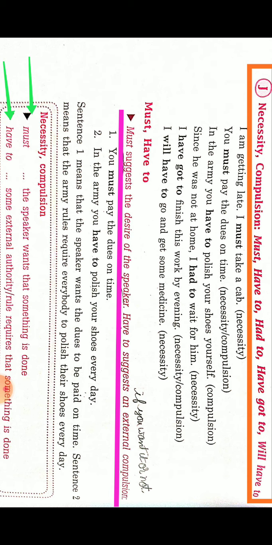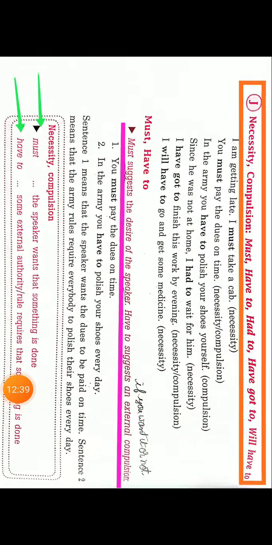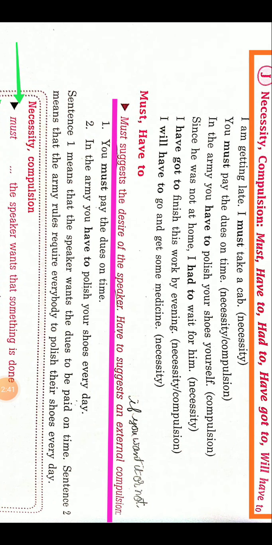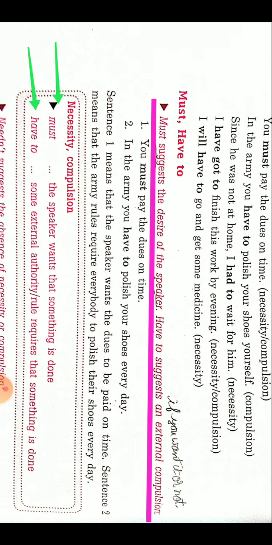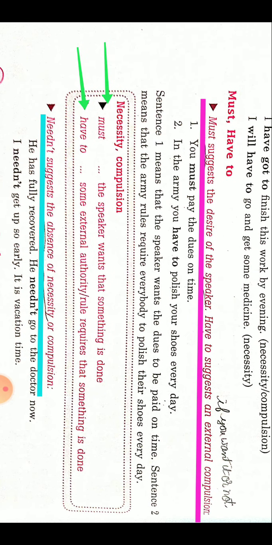But if you are using have to, then whether you wish to get the work done or not, you will have to do that work at all cost. Like, you have to pay the fees or tuition fees or school fees, at all cost you have to pay it. Whether you want to do it or not, you will have to do it. So have to or had to is used for external compulsion, and must is used for compulsion or necessity only. So must means the speaker wants something to be done, and have to is used for external authority or as a rule.